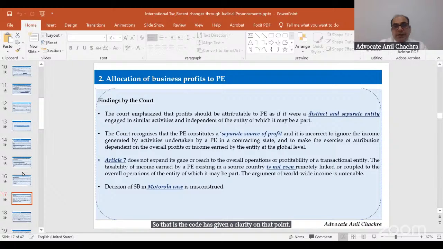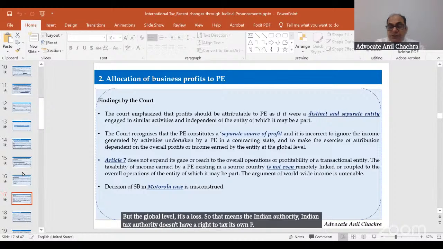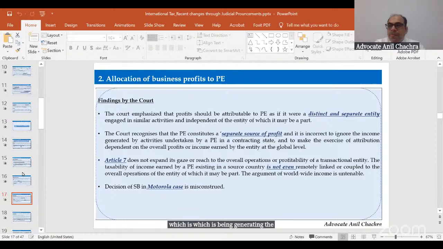The court recognized that the PE constitutes a separate source of profit, and it is incorrect to ignore the income generated by the activities undertaken by the PE in the contracting state. So that means, by applying the Nokia judgment, if the Indian PE is generating a profit but at the global level it is a loss, the Indian tax authority doesn't have a right to tax its own PE, which is generating profits for the Indian company. But in Nokia it said that it should be at the global level.